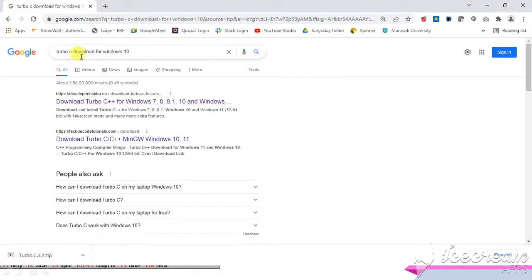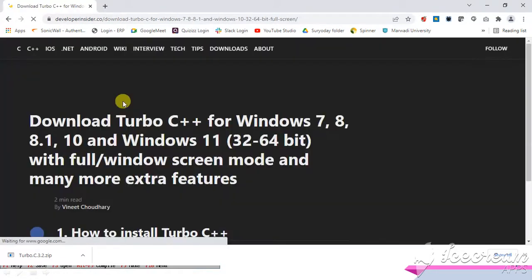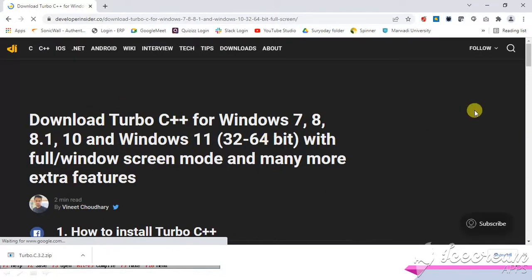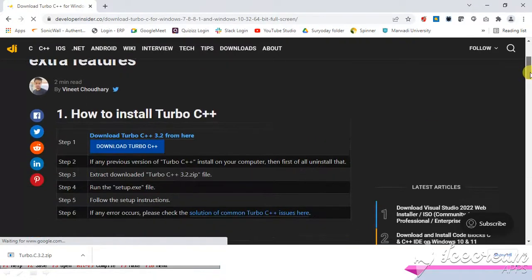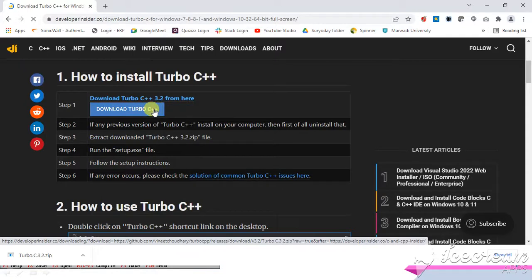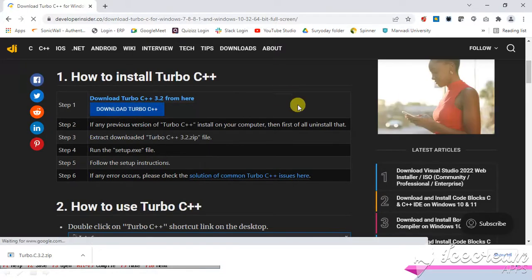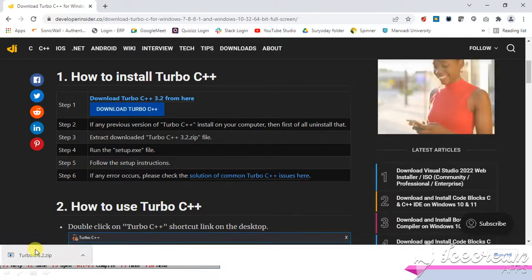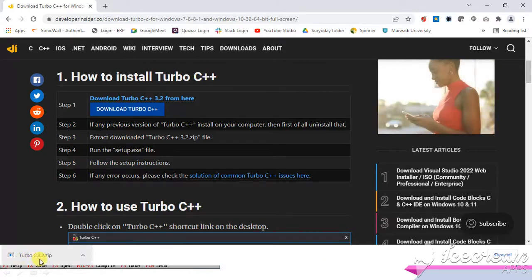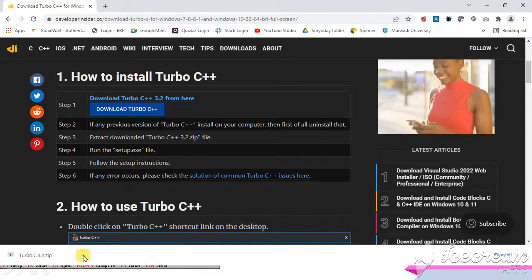So first you search Turbo C download for Windows, click on the first link, then it will open this, and from here you see the first button over here, Download Turbo C. Actually I have already downloaded it, so when you click on that it will download over here, and it downloads the Turbo C 3.2 zip file.